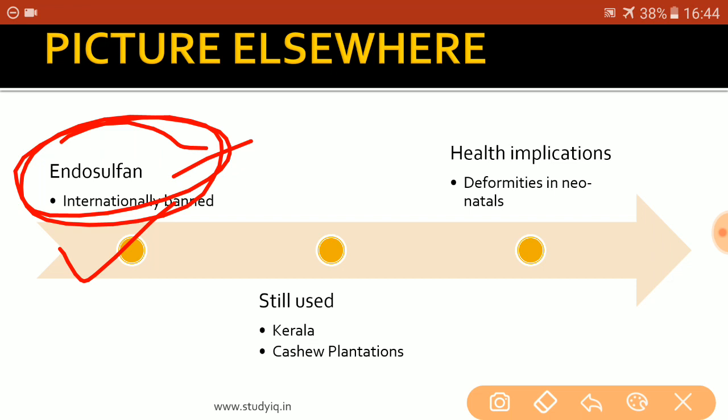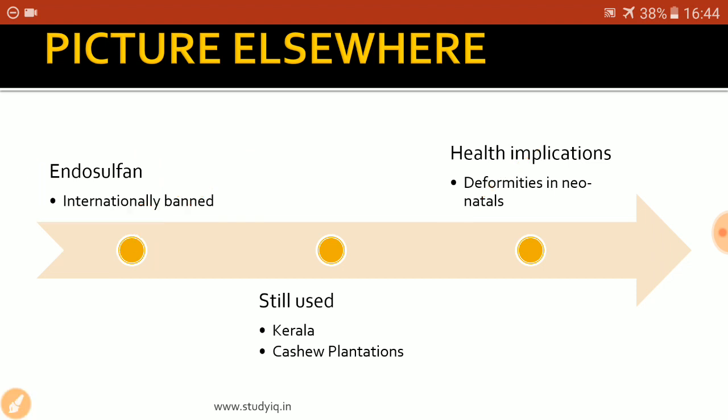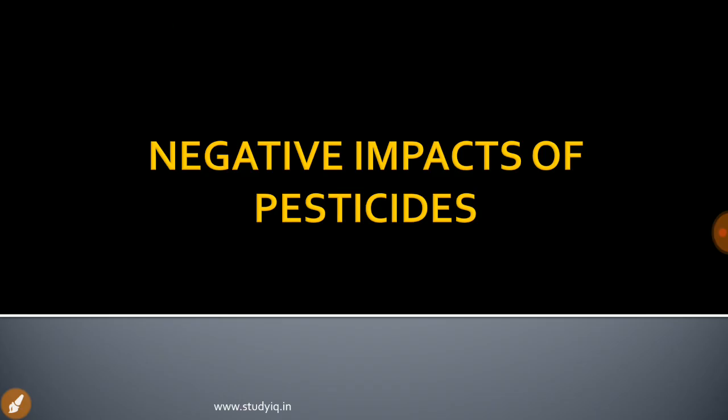The health implication of endosulfan has been that the neonatals being born in the regions around the cashew plantations in Kerala have some sort of neonatal deformities. So it is not only the Maharashtra region but other parts of India as well where these hazardous chemicals are being used due to the lack of regulation, and they are also causing a negative health impact on the people in the surrounding areas.